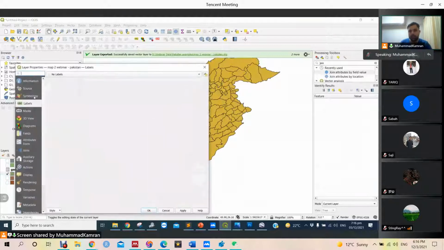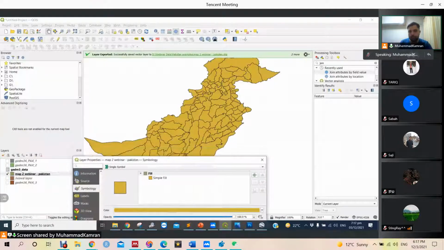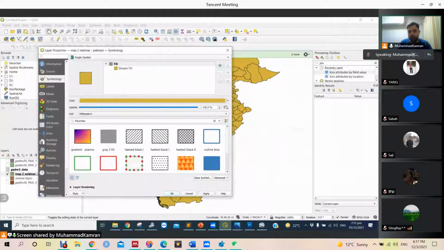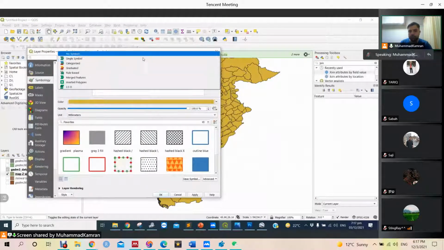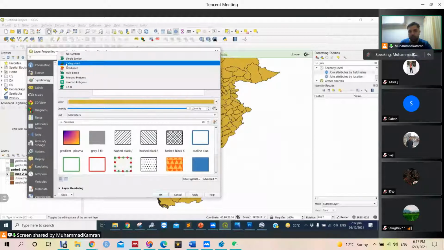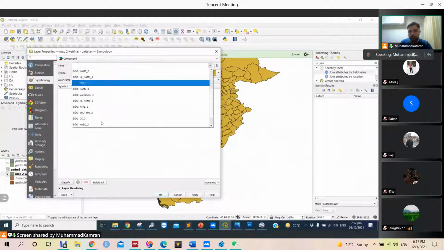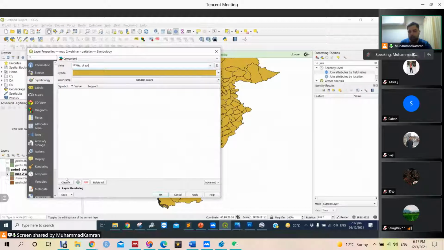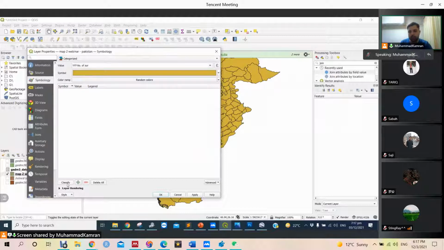Okay, let's go to properties and let's go to symbology. Now is the tricky part, not tricky part, just the visualization part of this map. Actually, we want to show the categories of the respondents. So let's go to categorized symbol, and we want to make the classes based on the value, number of survey people available. So how to categorize this?